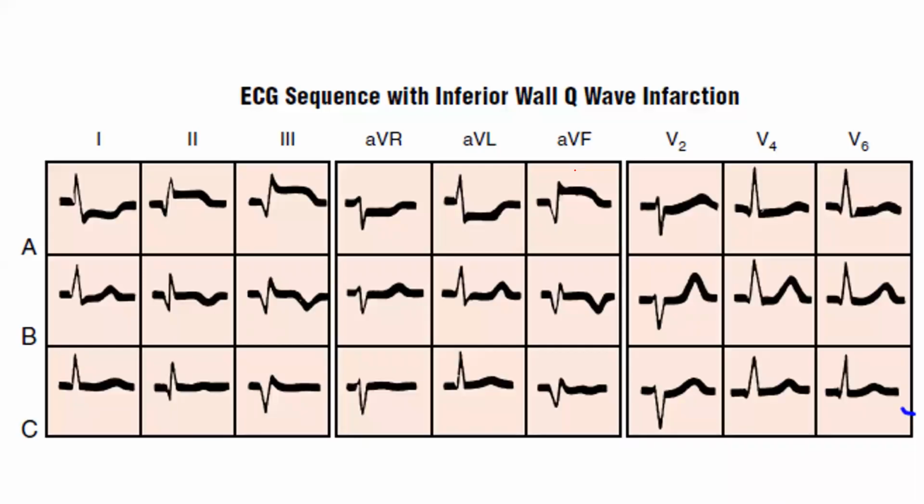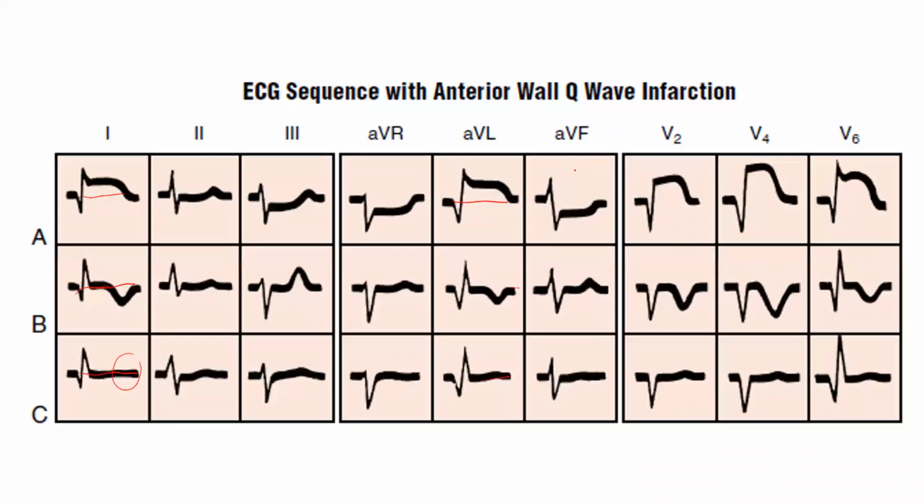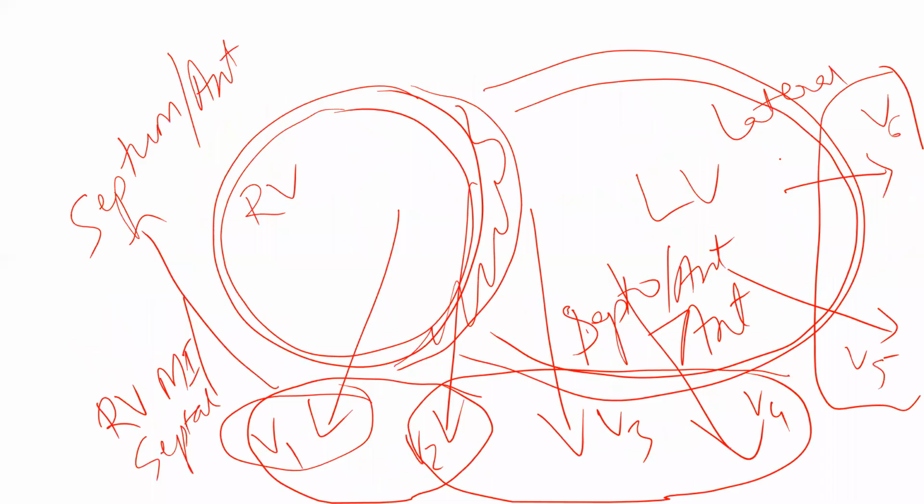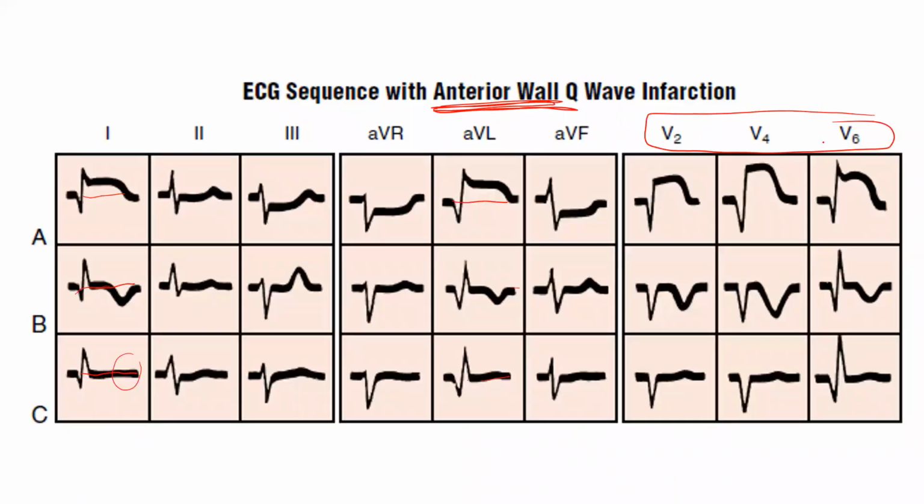See, now here we have come to this one only, will come back again. See here, anterior wall infarction is there. So anterior wall, as we discussed, V2, V4, V6. Just now we discussed V2, V3, V4, V5, V6. We can keep it anterior, anteroseptal, lateral, whatever it is. So many things you can overlap. Based on that overlap, V2, V4, V6, we have got anterior and lateral Q wave infarction. And in the chest leads, what we told, 2, 3, aVF will go for inferior leads, whereas 1 and aVL come for lateral and anterior.